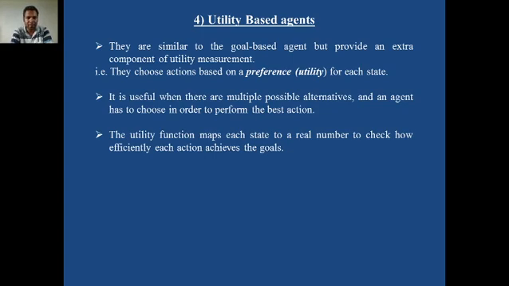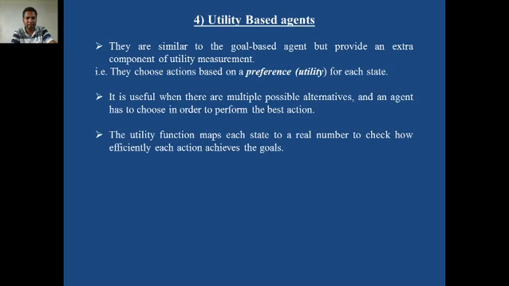The utility function maps each state to a real number to check how efficiently each action achieves the goal. For example, I gave the example of driving a car from Sangamner to Pune, and I mentioned the route via Alefata, the second route via Mumbai, the third route via Ahmednagar. So it will calculate the utility function.